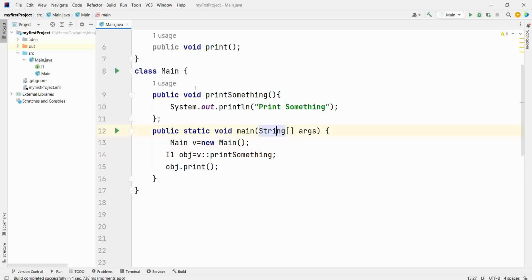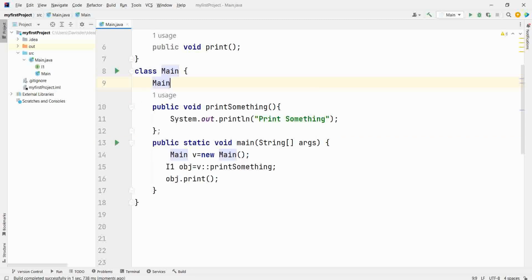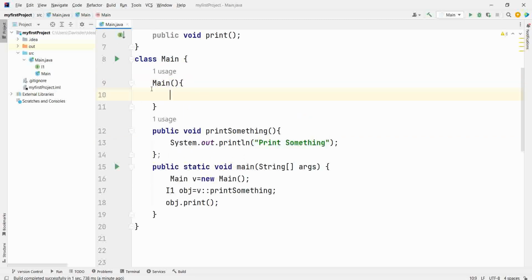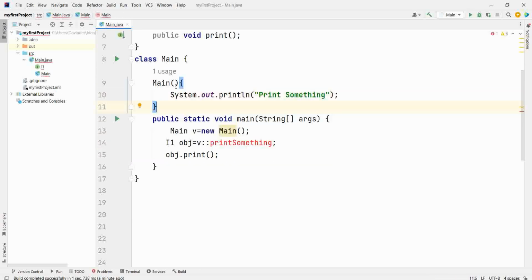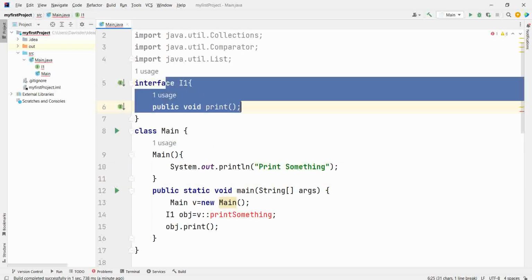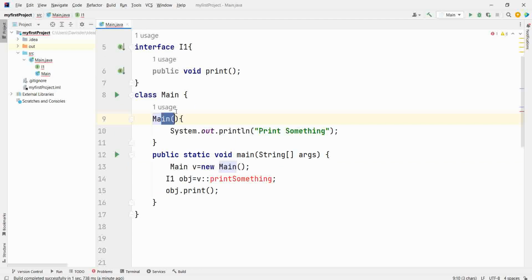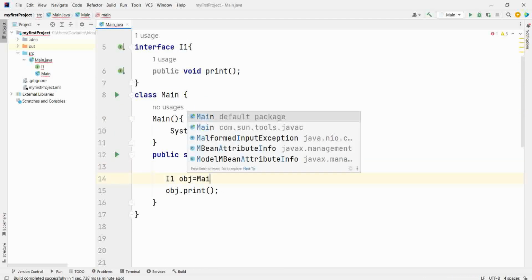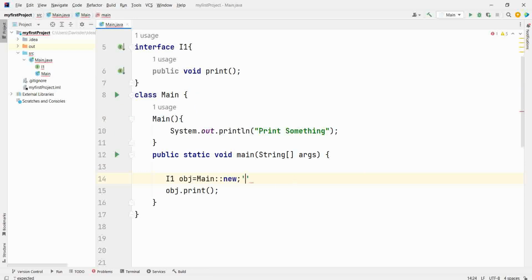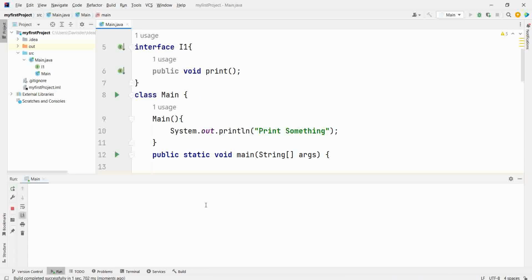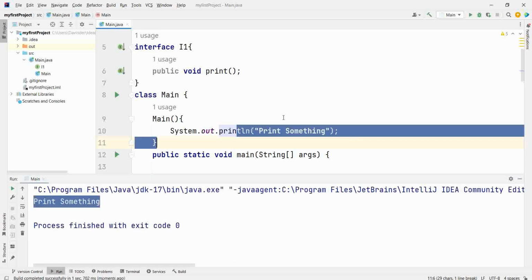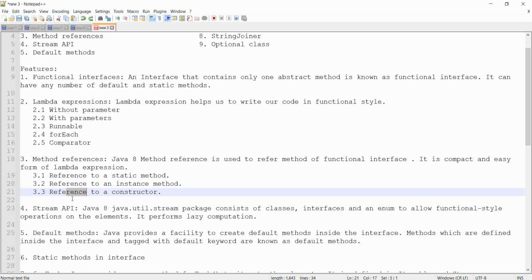Similarly, you can assign it to constructor as well, like you have a constructor. Now you want it to be assigned to constructor. How you can do it? Normally constructor is declared using a new keyword like new Main. Similarly here you can assign it using a new keyword like Main::new. If you will run this, then constructor will be called. Correct.